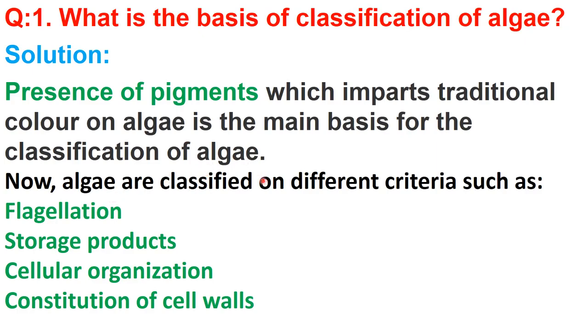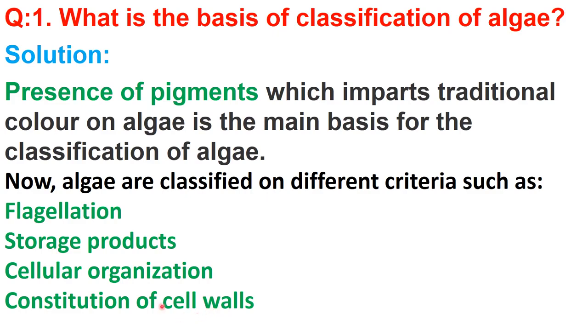But there are other bases also for the classification of algae. So now algae are classified on different criteria such as flagellation, storage products, cellular organization and constitution of cell wall, as you have seen in the comparison table of the algae.